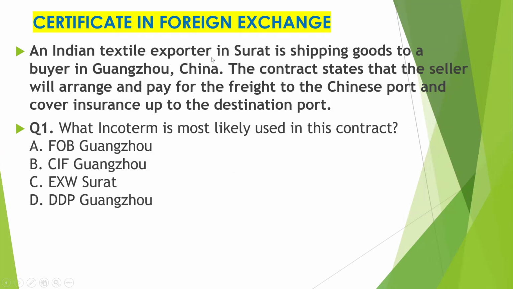An Indian textile exporter in Surat is shipping goods to a buyer in China. The contract states that the seller will arrange and pay for freight to the Chinese port and cover insurance up to the destination port. What Incoterm is most likely used in this contract? FOB Guangzhou, CIF Guangzhou, EXW Surat, DDP Guangzhou.